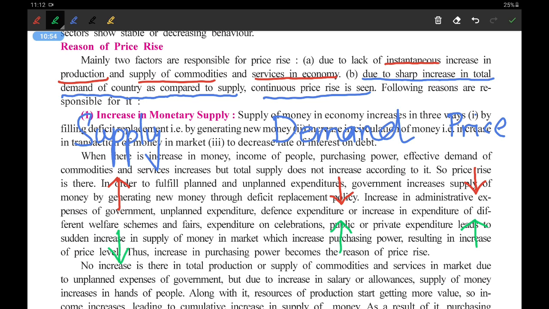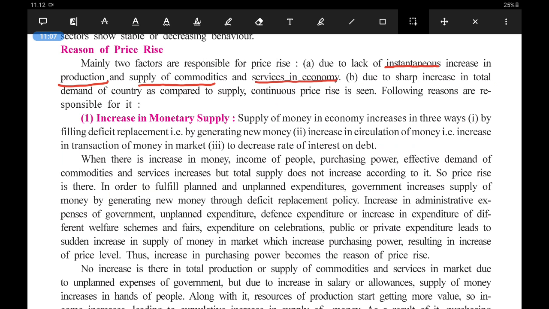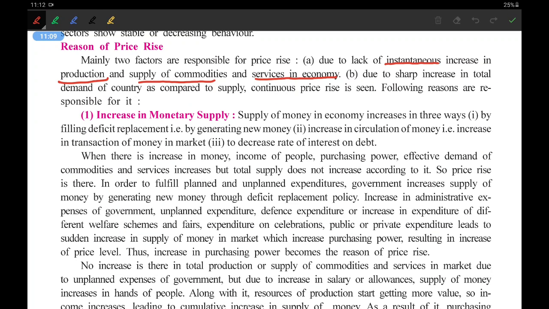You have to remember this particular rule in economics. This is a very simple rule that you have to see and check, right? Okay, let us go further. There are two instances due to which the price rises. First is the increase in demand, as the immediate production is not increased. Second is due to a sharp increase in the total demand of the country as compared to supply, and the continuous price rise is there. The following reasons are responsible for it.